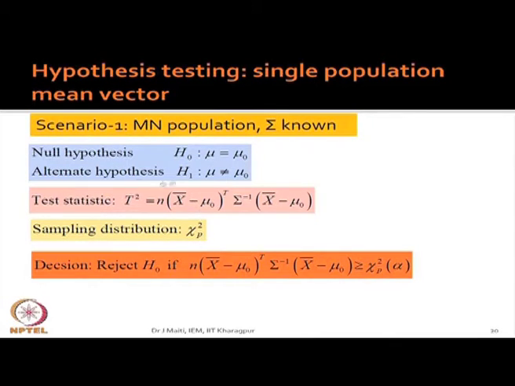Okay. So, if you change your null hypothesis to something like mu less than mu 0, then you will not get the appropriate distribution because it is not developed. Maybe developed, we do not know. But what we know here is that our null hypothesis is mu equal to mu 0, then only this quantity t square is chi square distributed, where t square is this, where sigma inverse is there. So, please do not change your null hypothesis. Null hypothesis: mu is equal to mu naught.